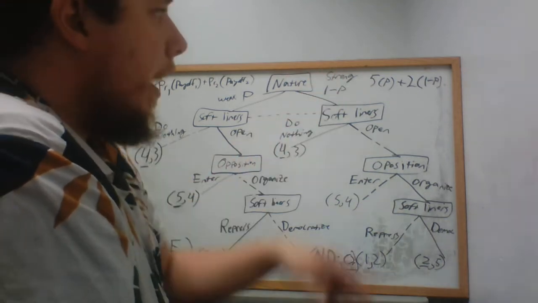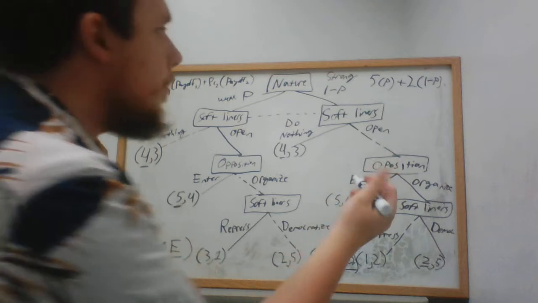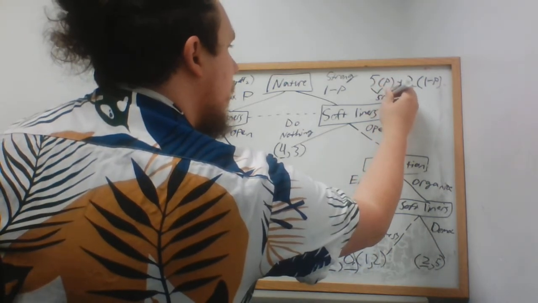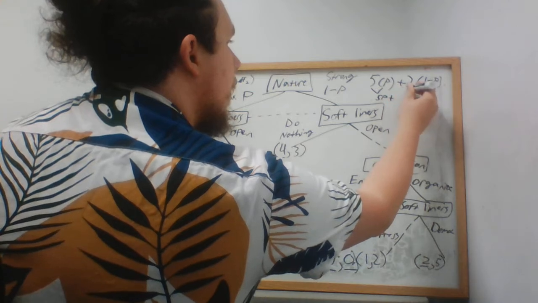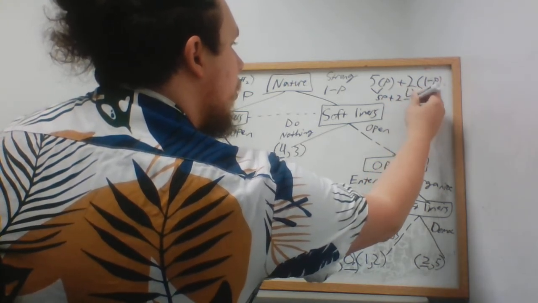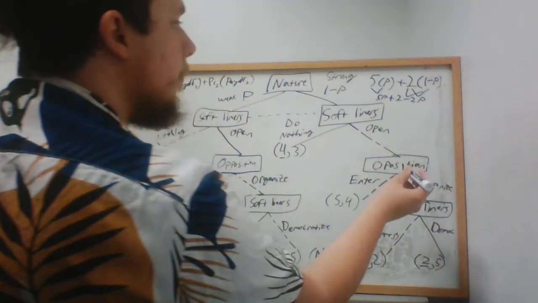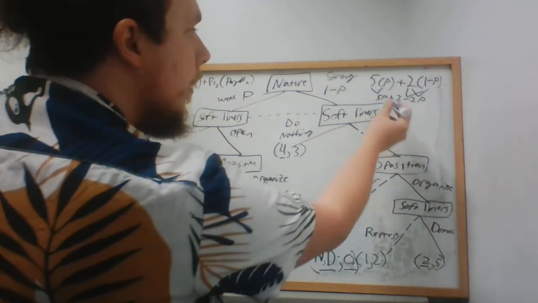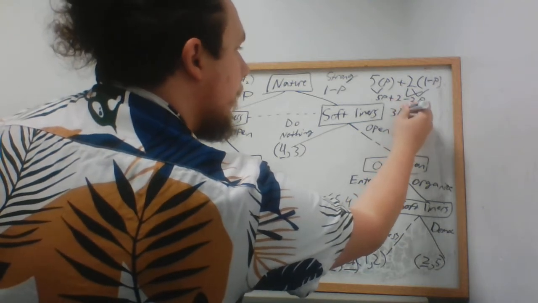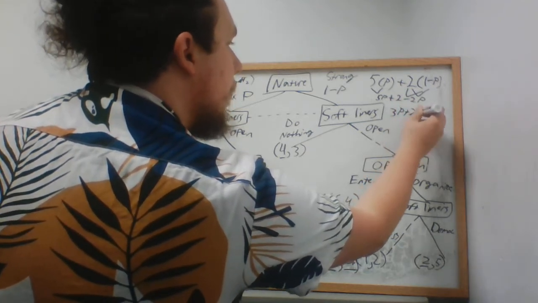So then we go ahead and start distributing and reducing. Distribute this 5, so we get 5p plus 2 minus 2p. We can simplify this a little bit. 5p minus 2p is 3p, plus 2.